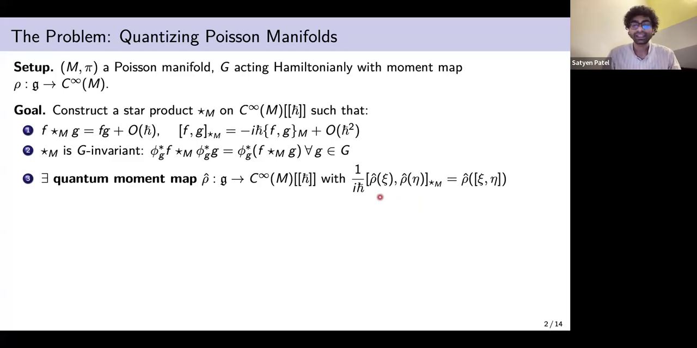And you would notice that in general, this is not true because on the left side, there are going to be additional higher terms in H bar, which do not cancel out in general. But if they do cancel out, then we call it a quantum moment map because now we can integrate it to an actual quantum group action. So this is what we want to construct.